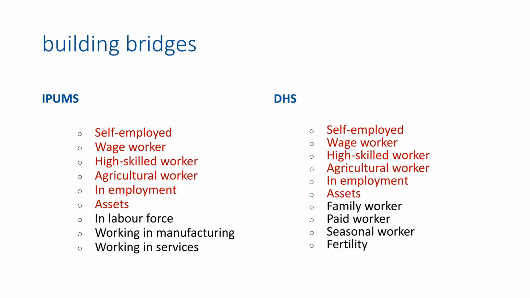The two datasets contain also useful information that exists in only one of the datasets, but not the other, such as being in the labor force and working in the manufacturing or service sector in IPUMS, and for DHS being a family worker or being a paid worker, which is an important feature given that a relatively large share of women in developing countries work in unpaid jobs, in addition to indicators about seasonality of the work and fertility indicators.